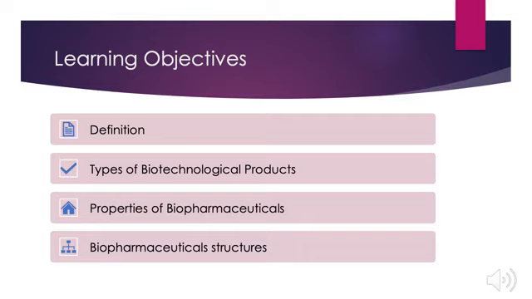Learning objectives. In this lesson we will be covering the definition, types of biotechnological products, properties of biopharmaceuticals, and biopharmaceutical structures. Further details will be presented in future lessons. However, as this is an introduction to the biologicals series, this lesson 1 will just provide a brief overview.